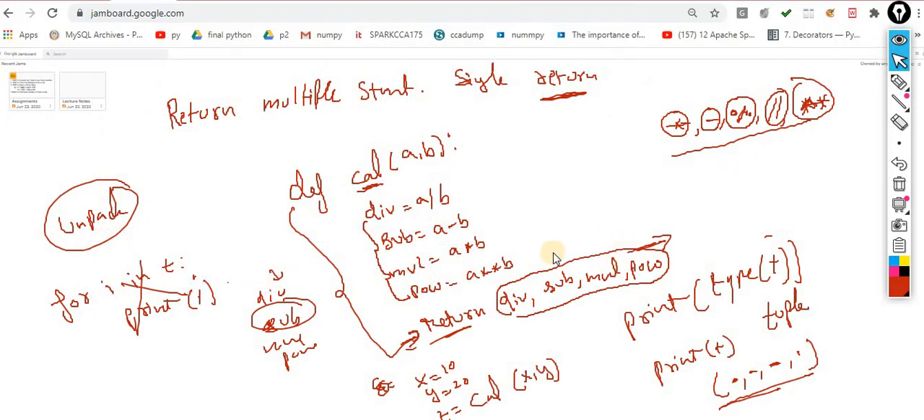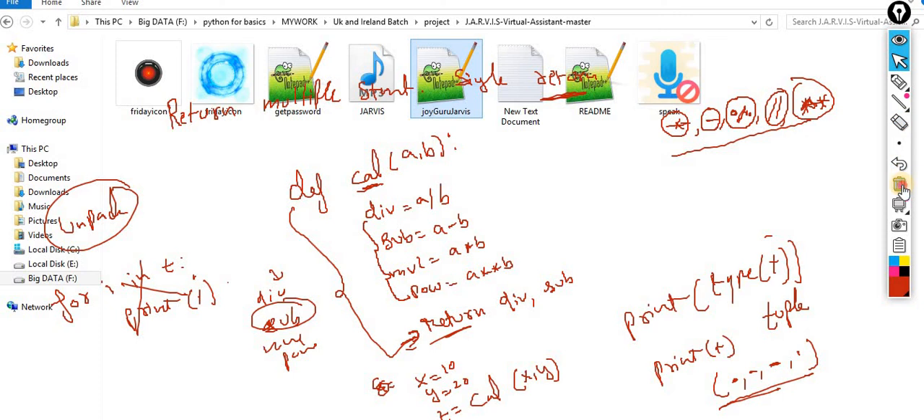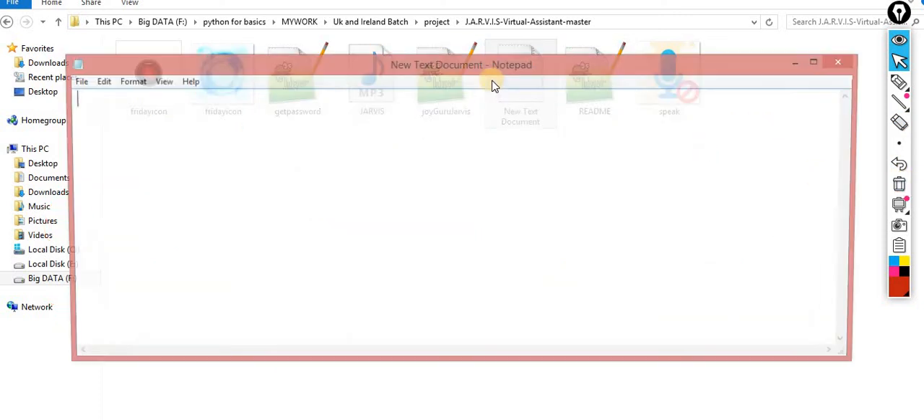I want to ask you one thing. The way you said return div, sub, mul, if you only want two things out of four, is it possible? Let's say you want only sub or multiplication. Yes, you can use this. Remove all this. I will make a program that would be more fruitful. I will then take your queries and try to convert it.